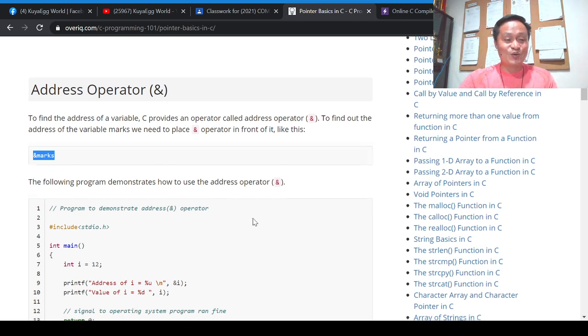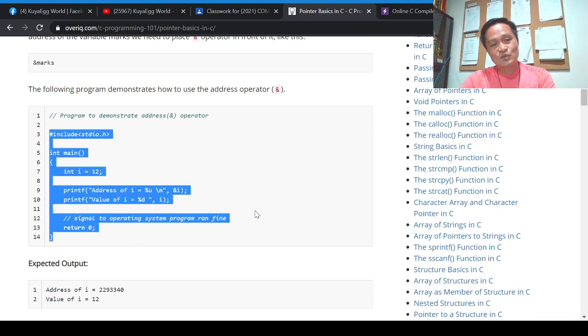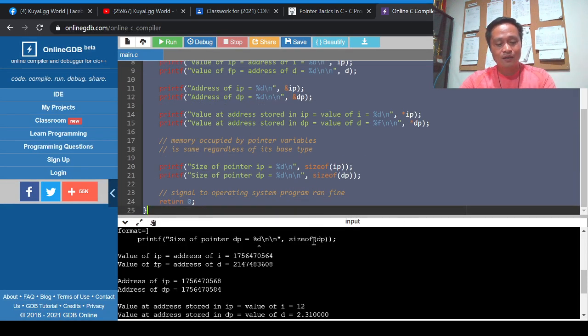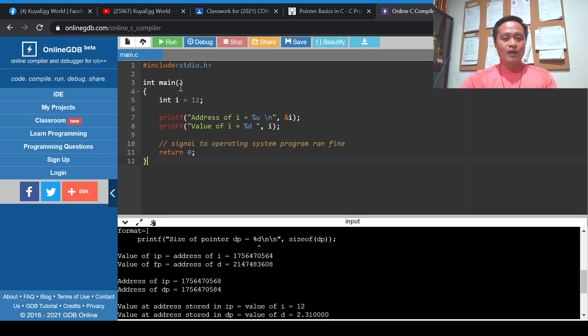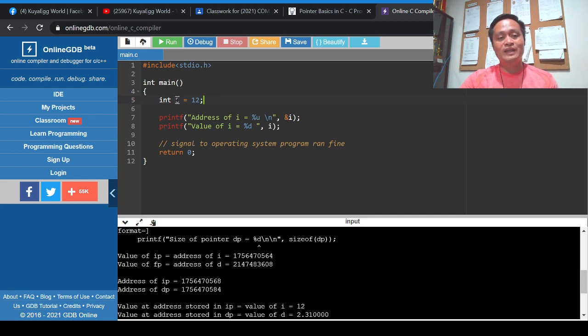Here we have a sample program. We will try to run this program, and do some explanation on it. This is the program. We have int I, and we stored 12 in the I variable. On the next line, we are trying to display the address of I. Address of I is equal to %u.